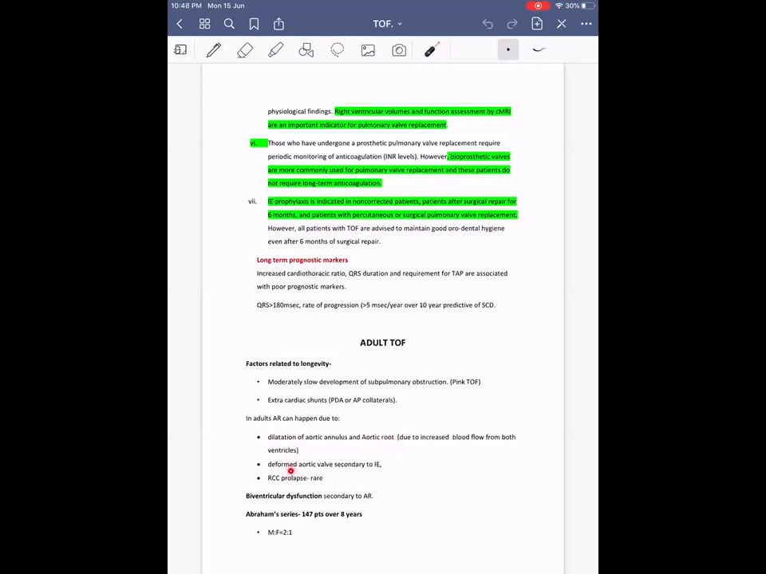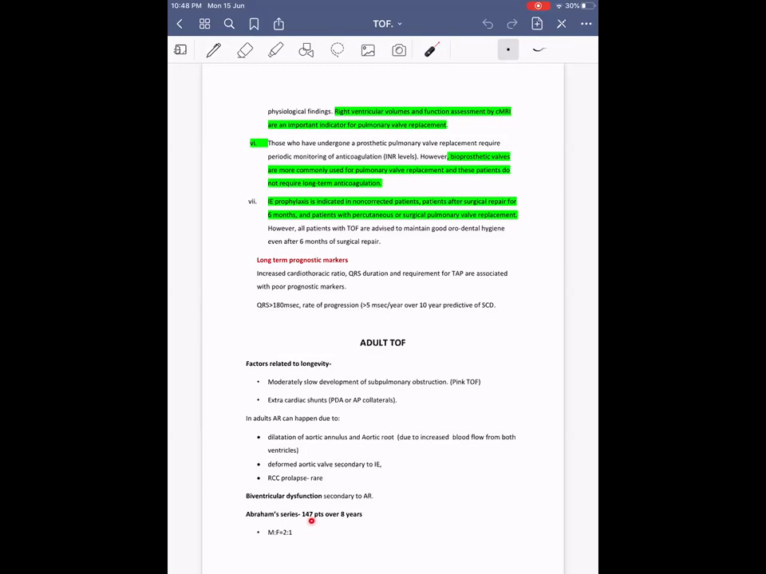Secondly, it can be due to deformed aortic valve secondary to infective endocarditis. Or aortic valve deformity can also occur at the time of VSD closure during TOF repair. Then right coronary cusp prolapse. These are the three common reasons for aortic regurgitation in adult TOF. Then biventricular dysfunction occurs whenever there is aortic regurgitation.